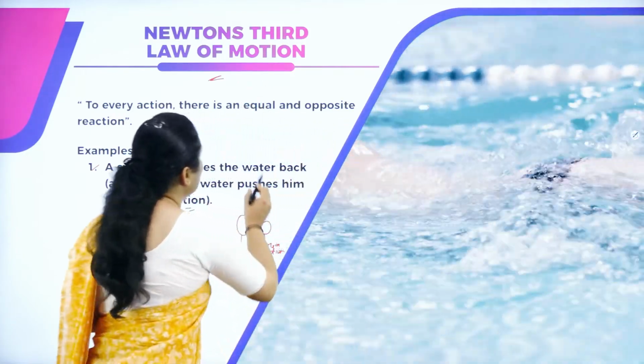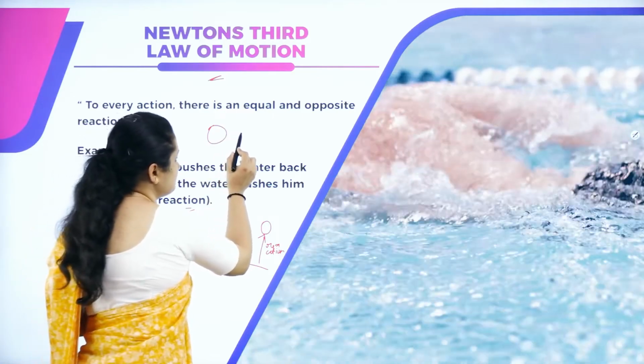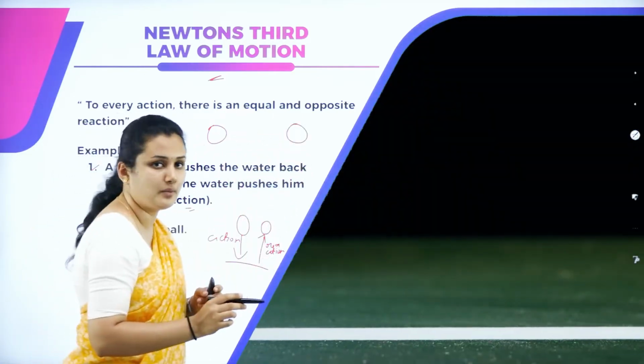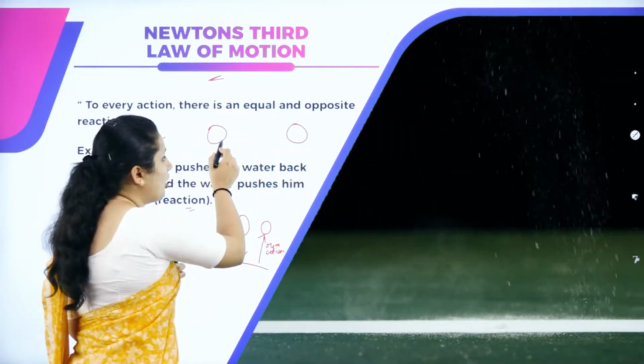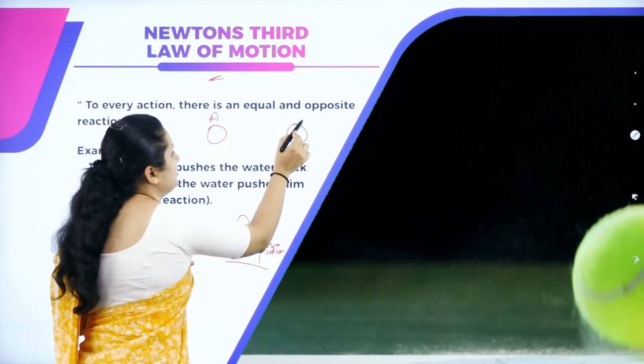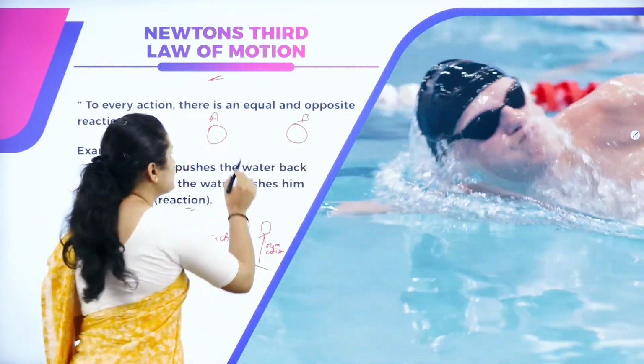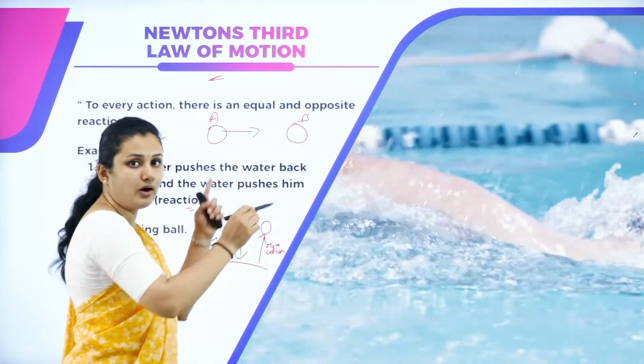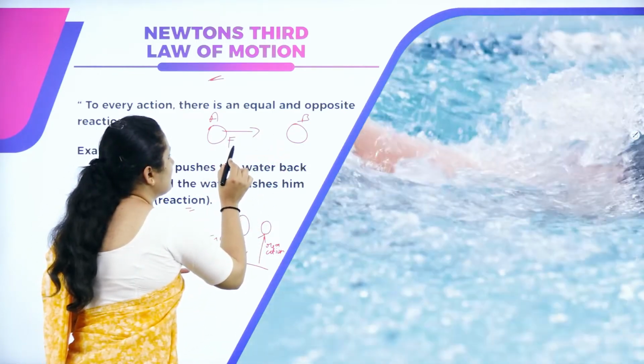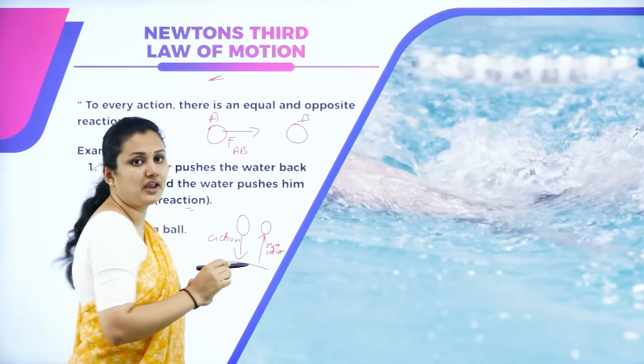For example, you have two objects, object A and object B. Object A applies a force on object B. That is F_AB.